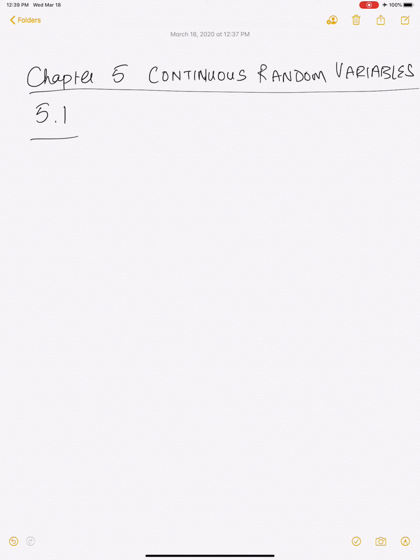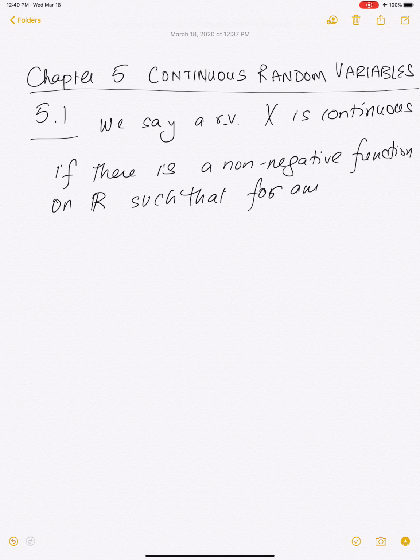So we say a random variable x is continuous if there is a non-negative function on the real line such that for any subset B of the real line, we have that the probability that x is in B.